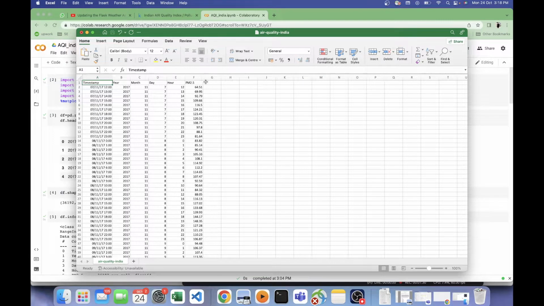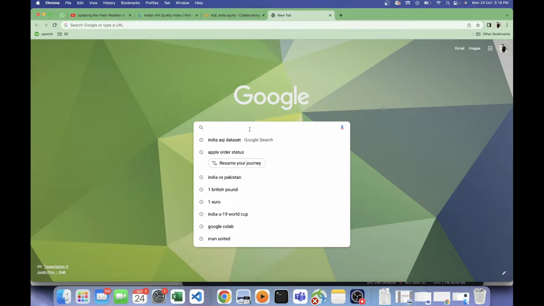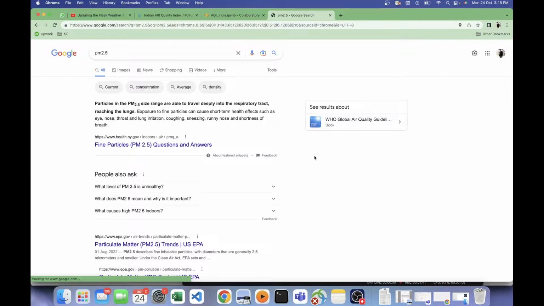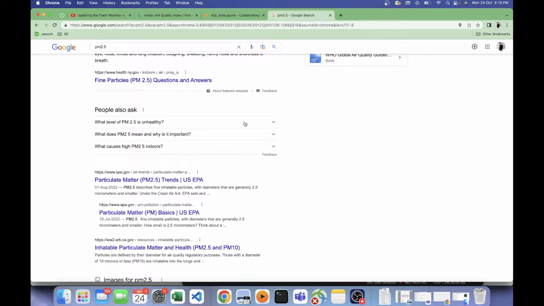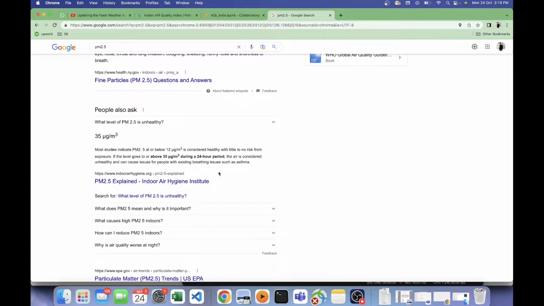Okay, and then we have the PM25 values. So let's see what is PM25. PM stands for particulate matter, and it's an indication of how bad the air quality is. And generally, it should be below 12. My understanding is, let's see.